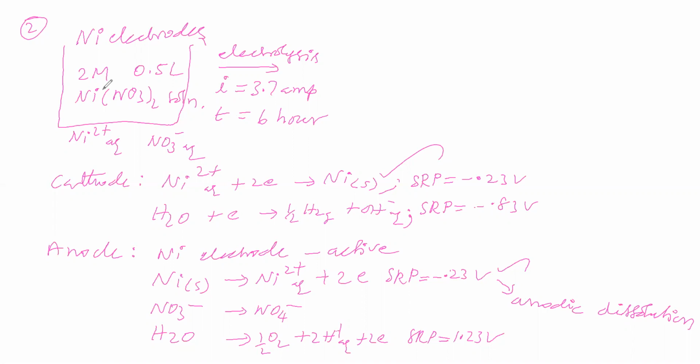You are saying it remains the same, because due to anodic dissolution nickel ion comes to the electrolytic solution, and due to the cathodic process nickel ion goes to the cathode. How much nickel ion comes from the anode, that much goes to the cathode. Therefore the concentration of nickel nitrate in the electrolytic solution remains the same. That's what you are saying.